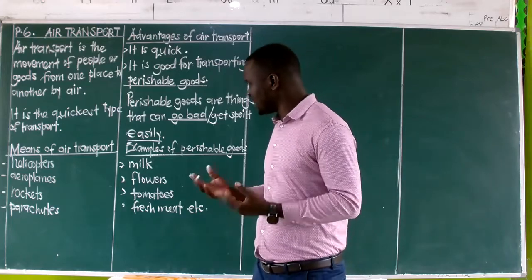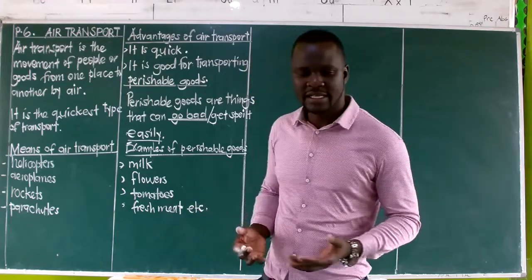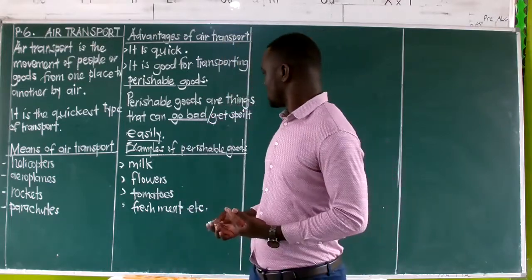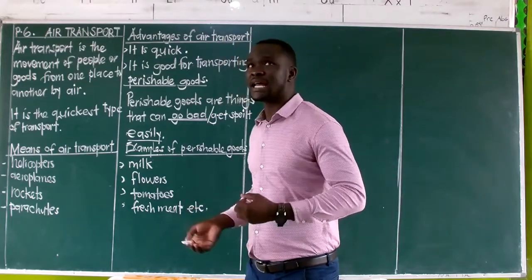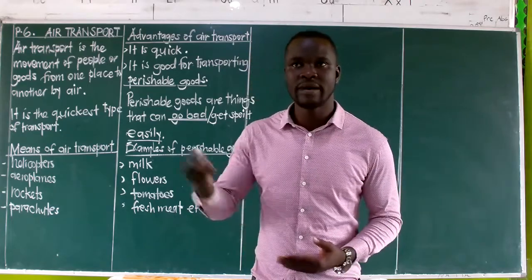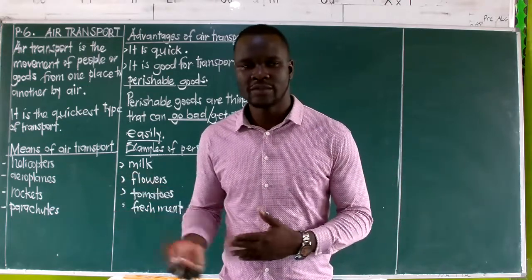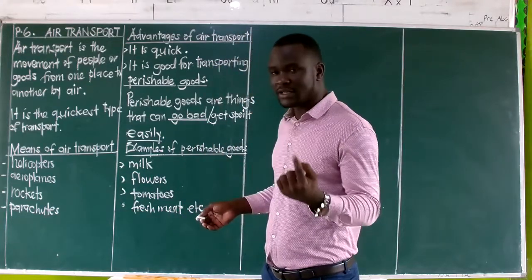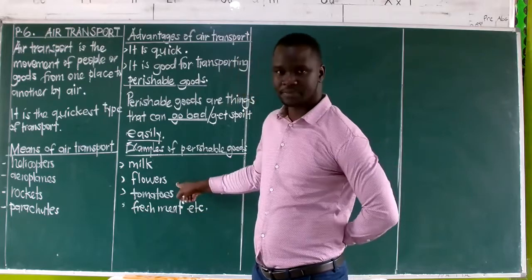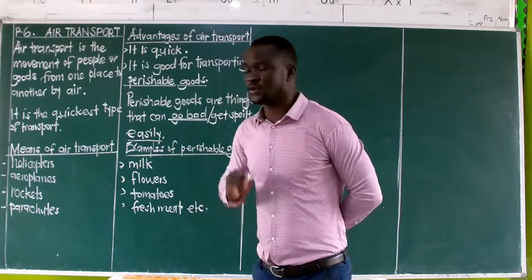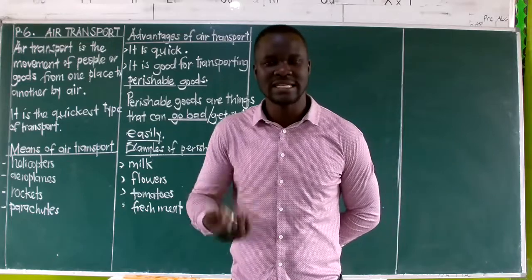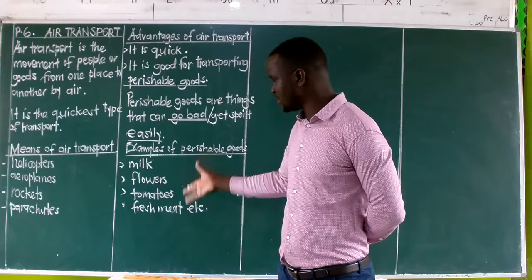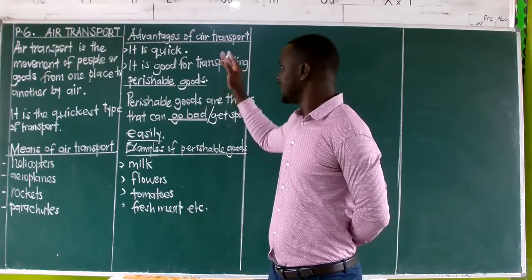For that case, we can be asked a question as primary 6 children, that what type of transport is best for transporting flowers from Uganda to America, from Uganda to Europe, from Africa to Europe. If we are asked such a question, kindly know that flowers are perishable goods, which means they are to be delivered to their destinations in the shortest time possible. Delay, they will go bad, they will get spoiled. So that will be air transport.